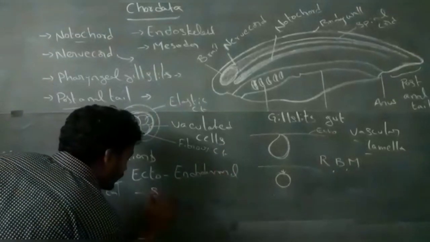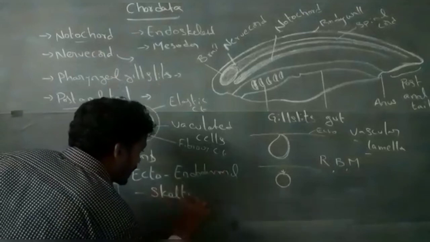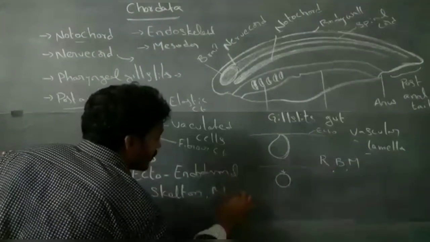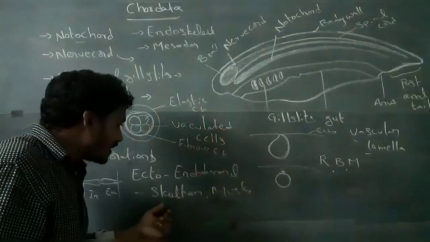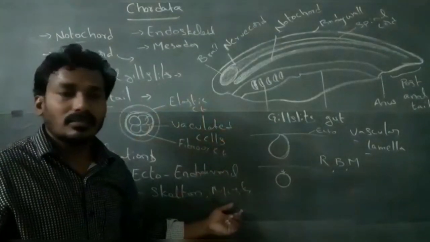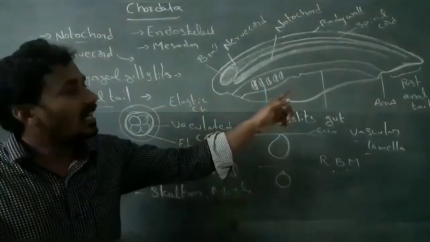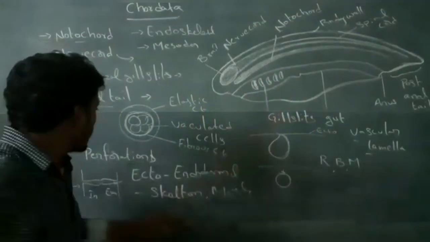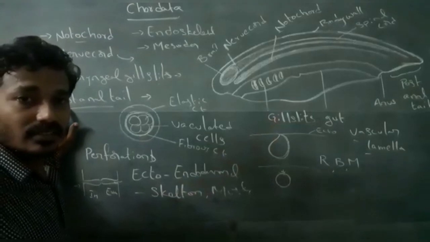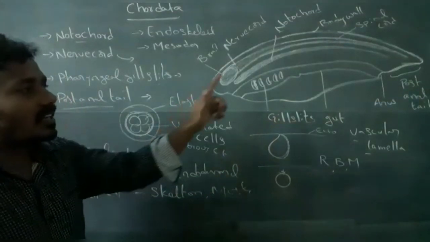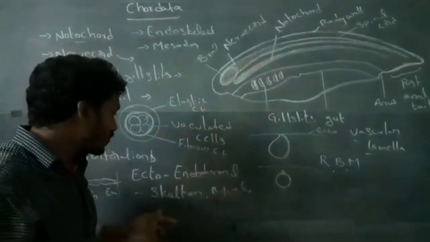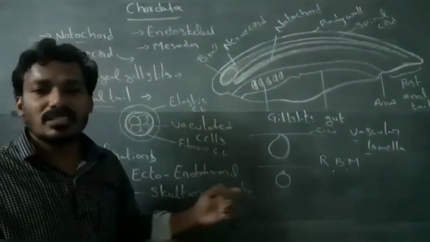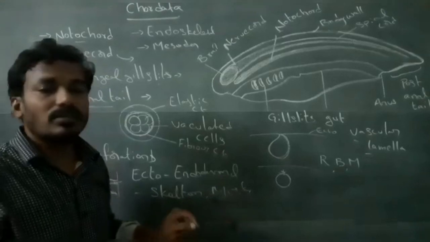Post-anal tail contains skeletal tissue and muscles. Coelom and visceral organs are absent in the post-anal tail. The post-anal tail contains only skeletal tissue and muscle.